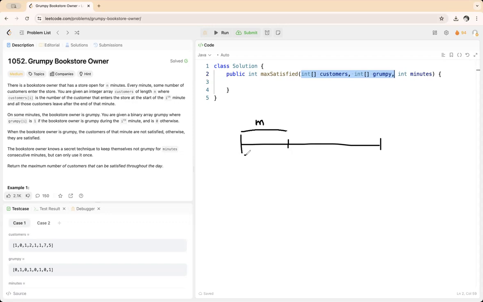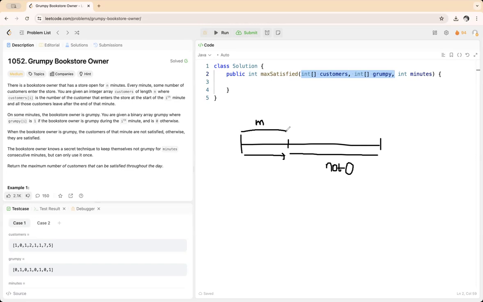Here we will count the value whether he is grumpy or not grumpy. But after this window, we have to count the value only when he is not grumpy, that is, grumpy[i] is equal to 0. So if it is 0, then we'll count. And here, irrespective of that.